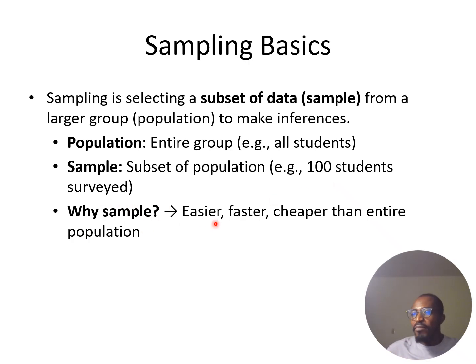Why is sampling very important? It is important because it is easier to get, it is faster, and also cheaper than going to the entire population. Like in the case of obtaining the average height of men in the country, if you want to go to the entire population, you are going to spend a lot of time, and it will be very expensive to do that kind of survey.